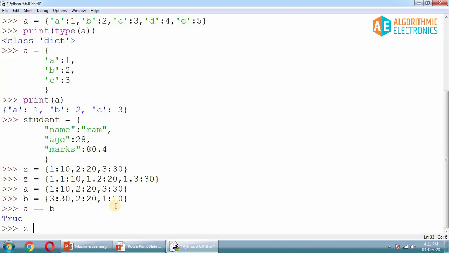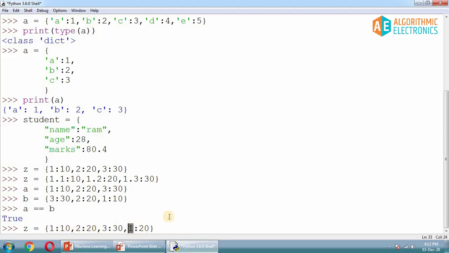In order to verify that, I'll take a dictionary z equals to, in curly brackets, 1:10, then 2:20, and then 3:30, and at the end I'll add one more element, let's say 1:20. So this time you can see this is a dictionary where the key 1 is repeating.